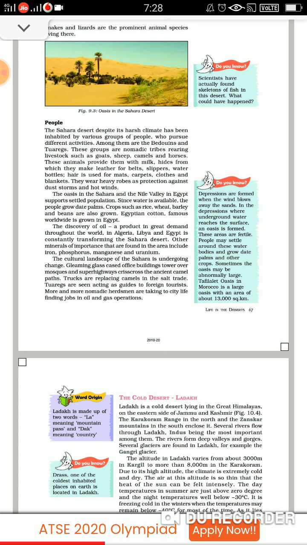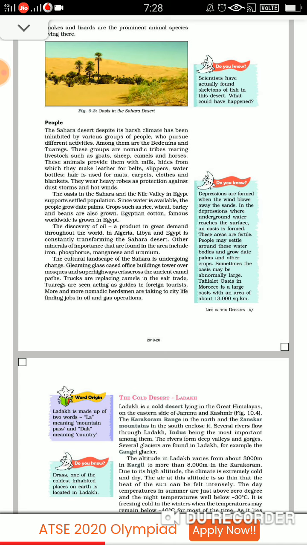Now, the discovery of oil, a product in great demand throughout the world, was made in Algeria, Libya, Egypt. Because of oil, these areas are transforming themselves. They are developing now. The other minerals include iron, phosphorus, manganese, uranium, and the cultural landscape of the Sahara is also undergoing changes.